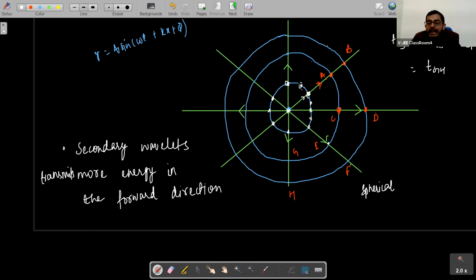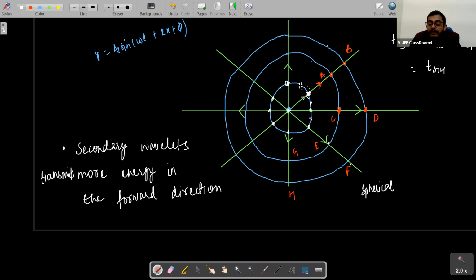All the points on the wavefronts act as source. And what is a source doing? A source is also transmitting energy. So every point on the wave will also transmit energy in the forward direction, and it will transmit most of its energy in the forward direction.